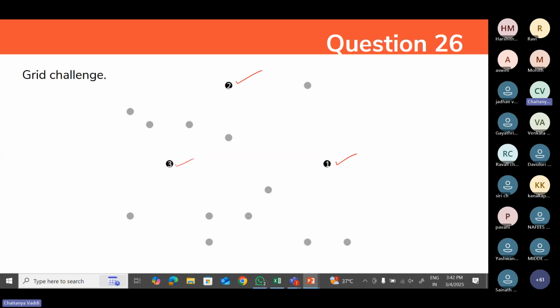Instead, just go through all the games once. What are the rules and regulations of the games? I have clearly mentioned them in the PPT. So these are the rules and regulations, and I hope you will get the same games. If you get the same games, obviously you'll benefit. If not, be ready and be more conscious.